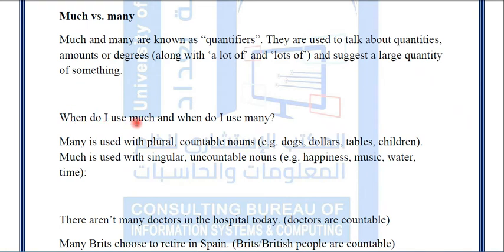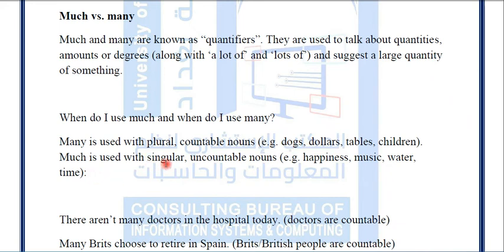When do I use much and when do I use many? Many is used with plural countable nouns. For example, when we say dogs, dollars, tables, and children. All these are countable nouns.